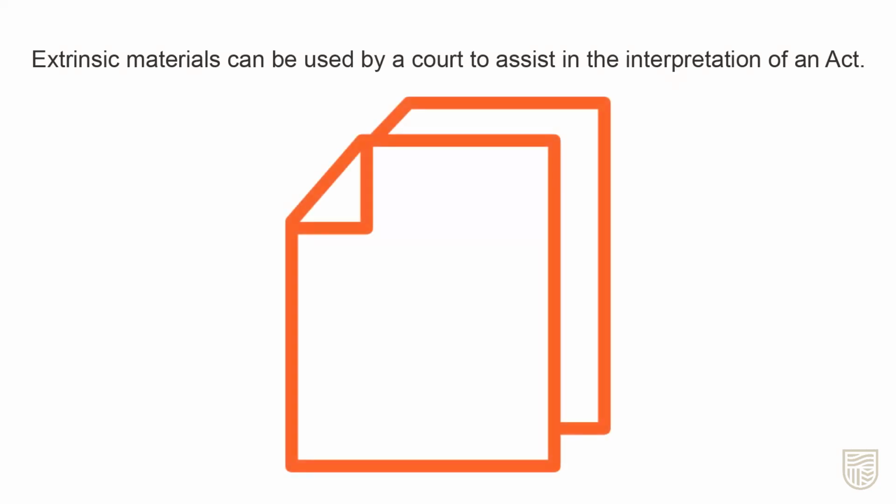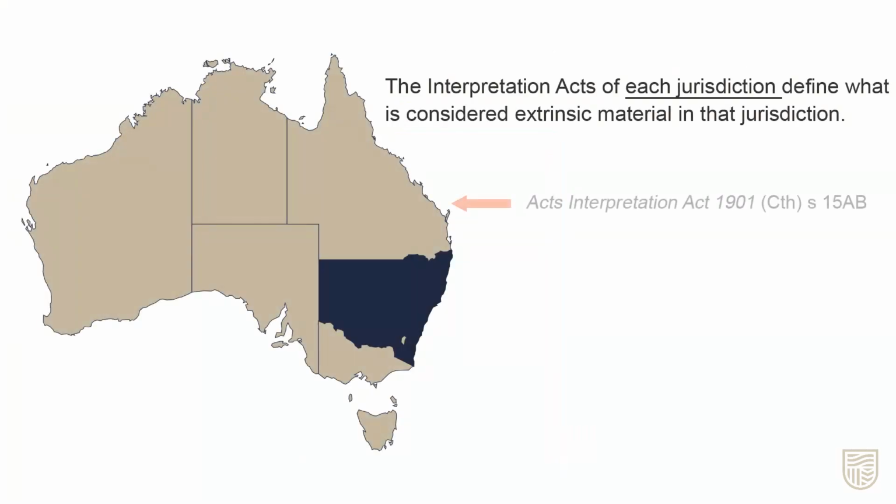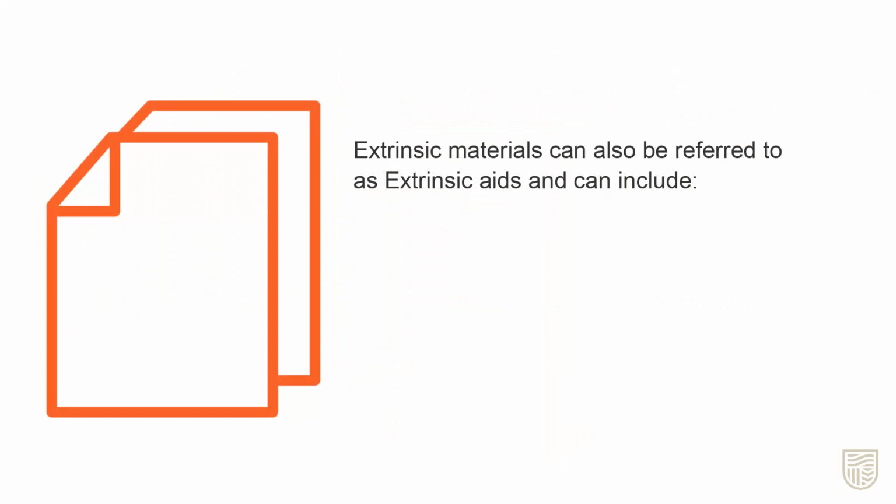Extrinsic materials are resources that do not form a part of an act, but can be used by a court to assist in the interpretation of that act. The interpretation acts of each jurisdiction will define what is considered extrinsic material in that jurisdiction.